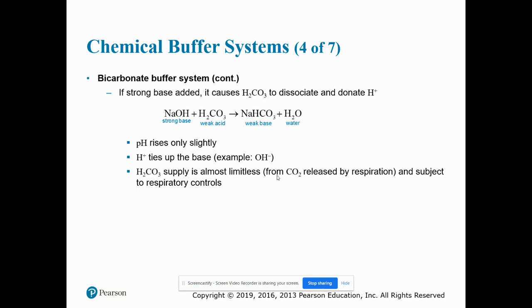If a strong base is added, it's going to cause carbonic acid to dissociate and donate hydrogen. So here we have sodium hydroxide, which is a strong base, added to a weak acid, carbonic acid, and we end up with a weak base and water. And again, in this particular example, the pH will only rise slightly. And hydrogen ties up the base. The example here is the hydroxide ion. And carbonic acid supply is almost limited. And this is because of the CO2 released by respiration, and it's subjected to respiratory controls.